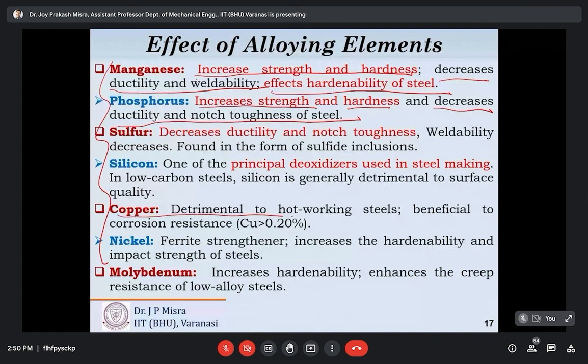Copper is beneficial to corrosion resistance. If the percentage of copper is greater than 0.2%, then it is beneficial for corrosion resistance. Nickel is a very important alloying element in the case of steel, and it is basically a ferrite strengthener that increases the hardenability and integrity of steels. Okay. The main alloying element in the case of alloy steel is chromium, and that is not listed here. We will discuss the effect of chromium as an alloying element when discussing stainless steel. Okay.